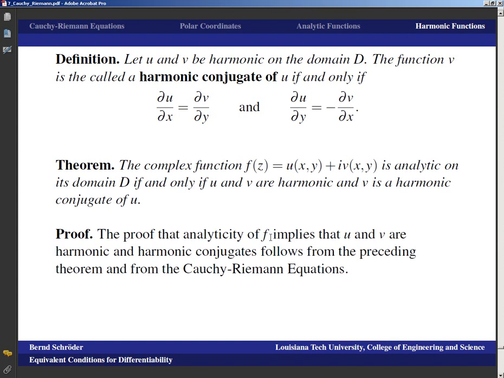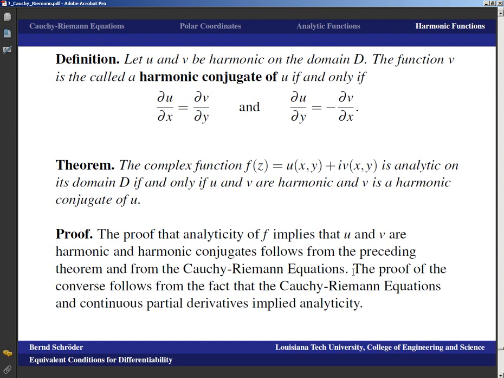Well, the proof that analyticity implies that u and v are harmonic and harmonic conjugates follows from the preceding result and from the Cauchy-Riemann equations, of course. And the proof of the converse follows from the fact that the Cauchy-Riemann equations and continuous partial derivatives imply analyticity. So this is actually very quick, even though at first it looked as if we have to wade through a lot of muck in terms of partial derivatives and all sorts of things. No, we don't need to do that here, because now we have all these powerful tools at hand.